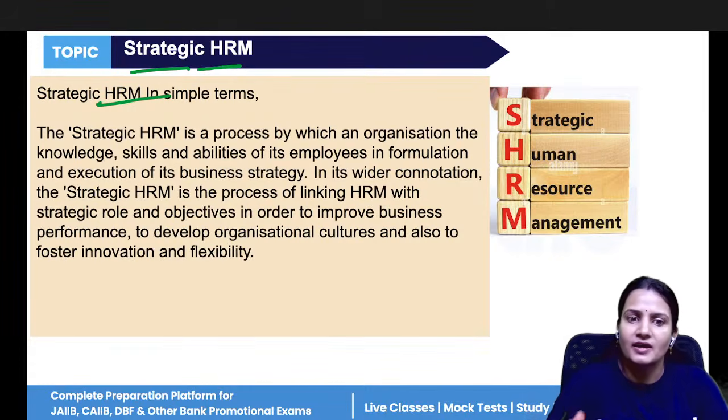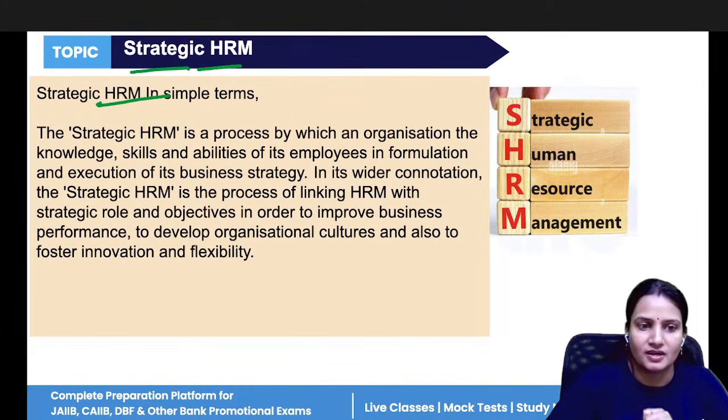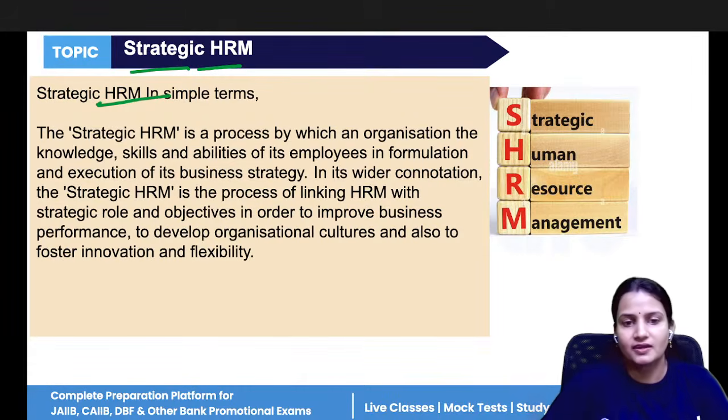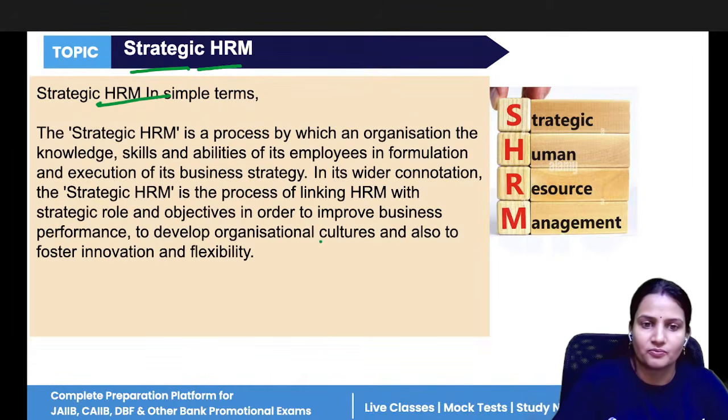For example, if a company wants to become the best technology company, what will strategic HRM do? Hire skilled tech employees, okay, train them regularly. Then, if their performance is good, reward them and create a strong work culture so that more and more employees will be attracted towards that company. So this is what strategic HRM is. It is the process of linking HRM with strategic goals and objectives in order to improve business performance.